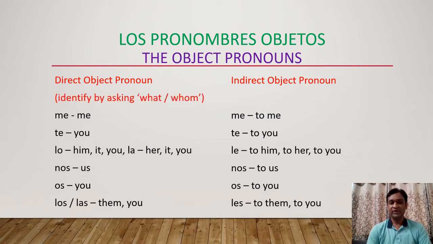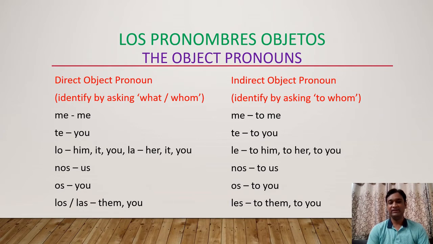Direct object pronouns we identify by asking the question with what or whom. We ask the question with the help of what or whom, and the answer we get is called the direct object. Now how do we identify the indirect object pronoun? We identify the indirect object pronoun by asking to whom.